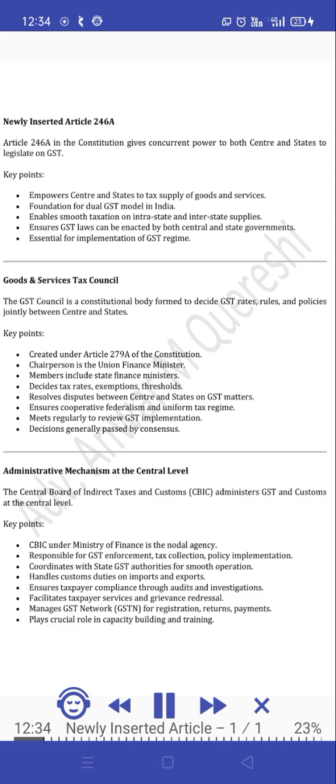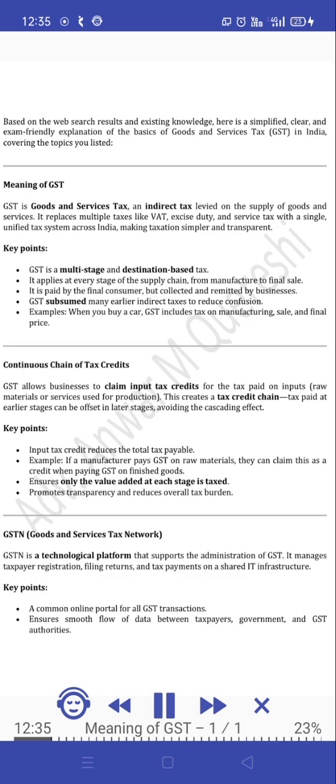Manages the GST Network (GSTN) for registration, returns, payments. Plays a crucial role in capacity building and training. Based on the web search results and existing knowledge, here is a simplified, clear, and exam-friendly explanation of the basics of Goods and Services Tax (GST) in India, covering the topics you listed.